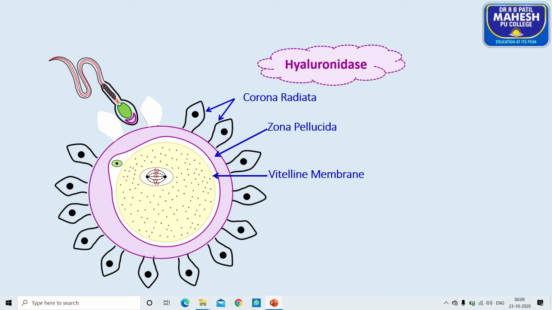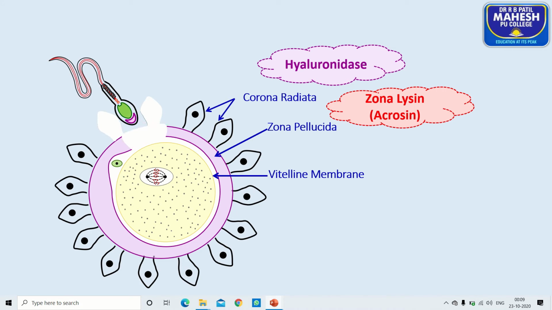Then the acrosome releases one more enzyme called acrosin or zona lysin, which dissolves the zona pellucida and makes a microscopic passage. Through this passage, the sperm enters into the female gamete.